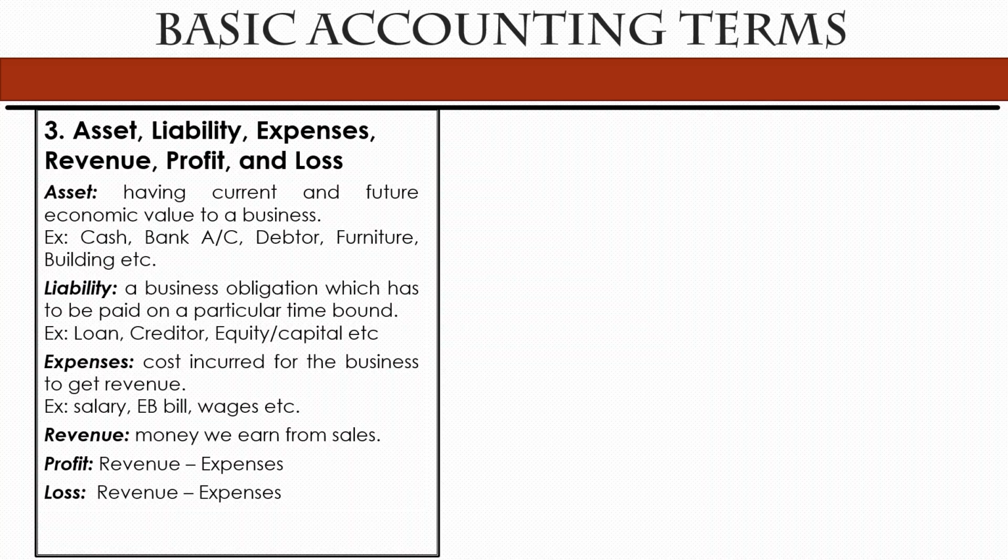Then expense means money we spend for our business. Like we can say salary, EB bill, transportation expenses, wages, etc. And revenue means the money we get from sales. Fine. And profit means revenue minus expenses, as simple as that. What does it mean? If you get a revenue from sales, then after deducting all the expenses, how much we have in our hand, that is called the profit, the remaining amount.